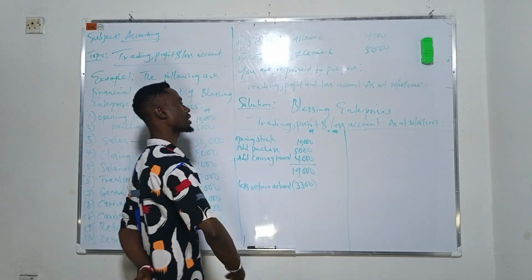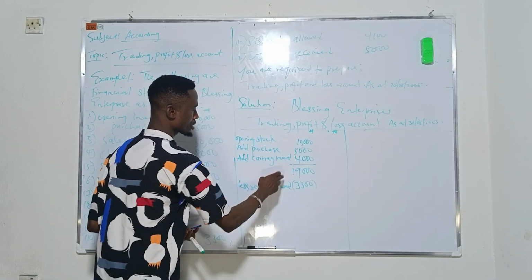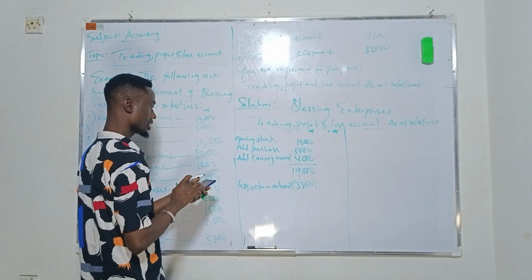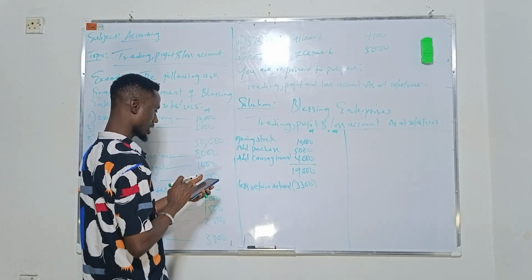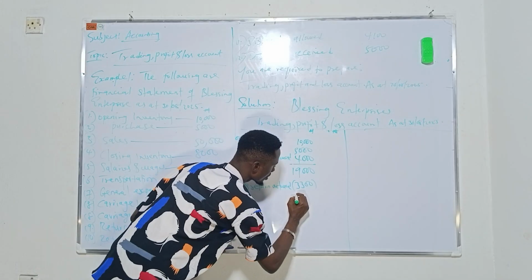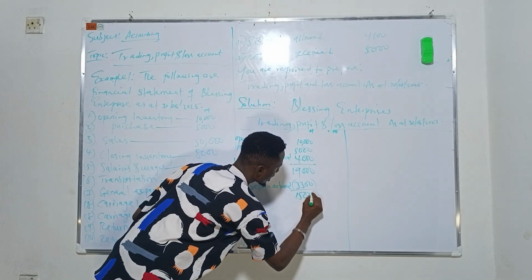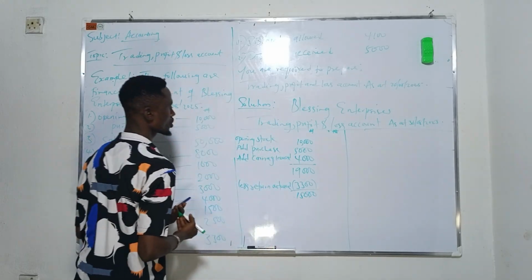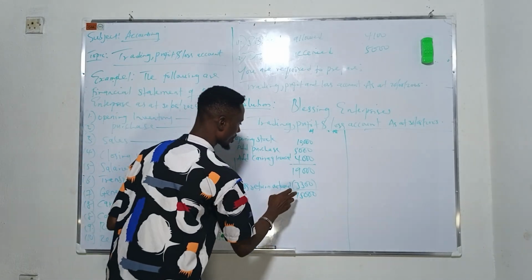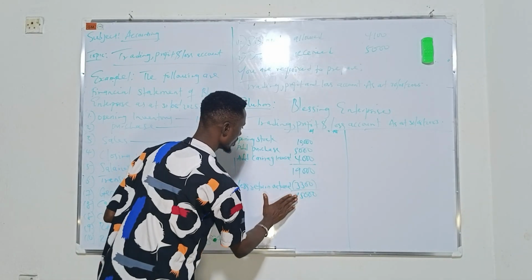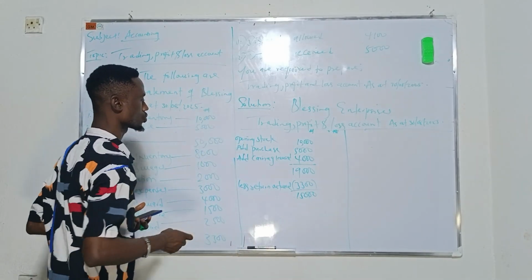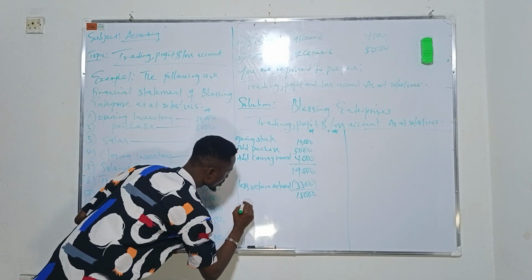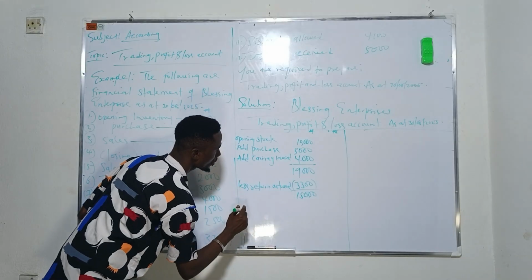So 19,000 naira minus 3,300 is giving us 15,700 naira. So you can put this figure this side. After we have gotten this one, let's say less closing stock.